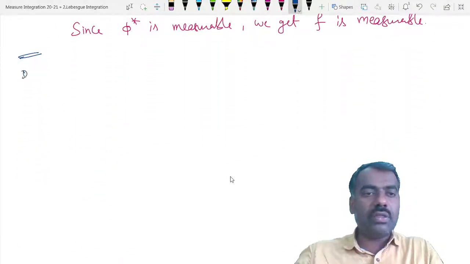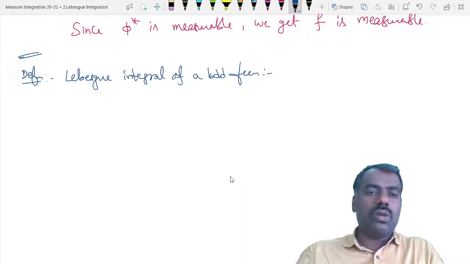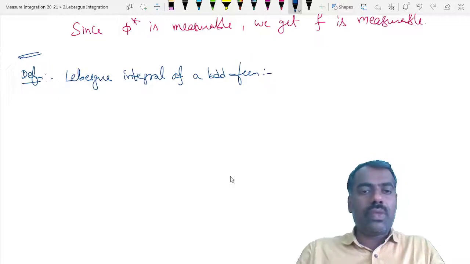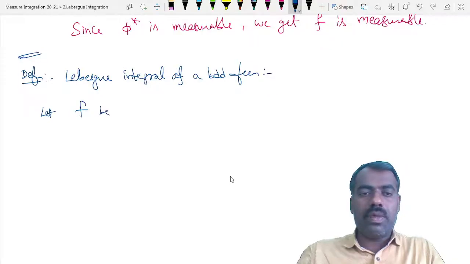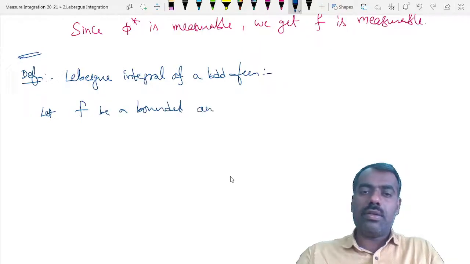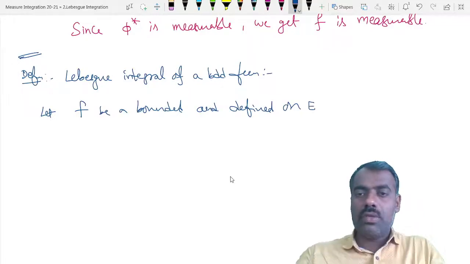Definition: Lebesgue integral of a bounded function. Let f be bounded